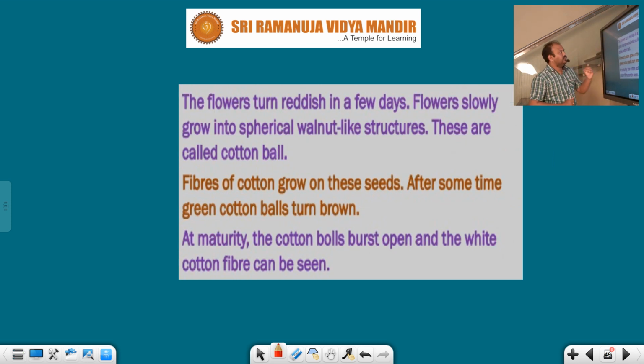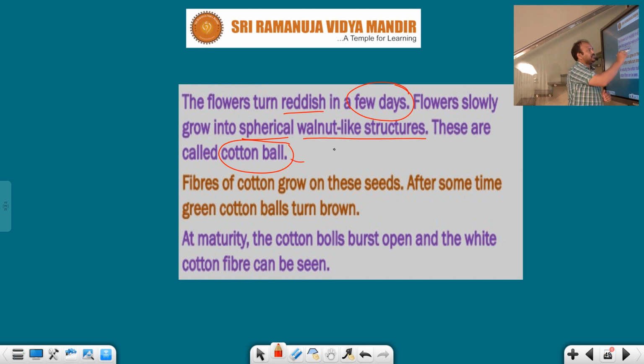These whitish flowers turn reddish in color in a few days. These flowers slowly grow into a spherical walnut-like structure. Day by day, have you looked at that? They get a walnut-like shape. These are called cotton balls. So cotton balls after 60 days have which type of structure, students? Walnut-like structure. Fibers of cotton grow on these seeds.